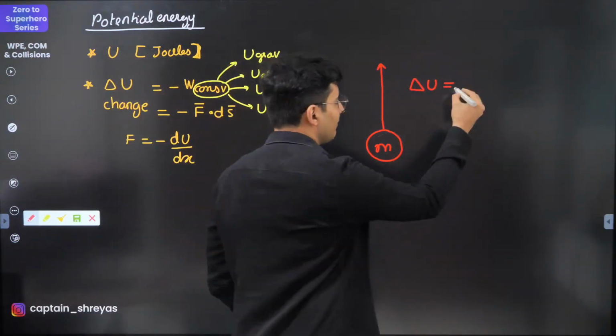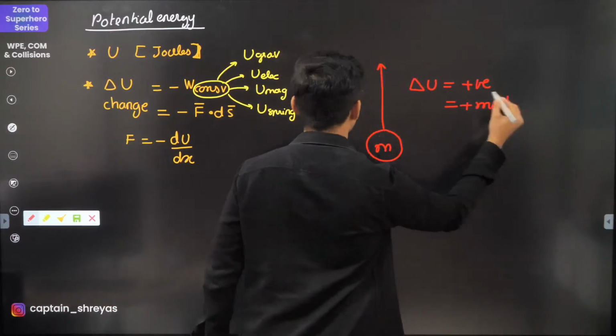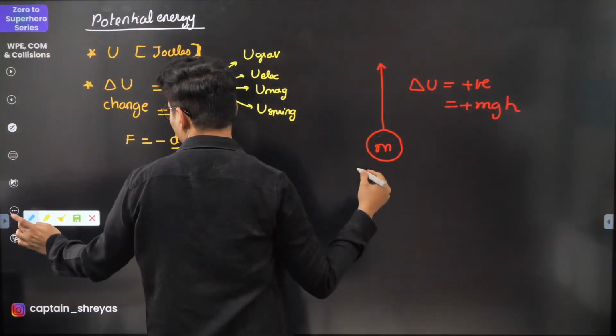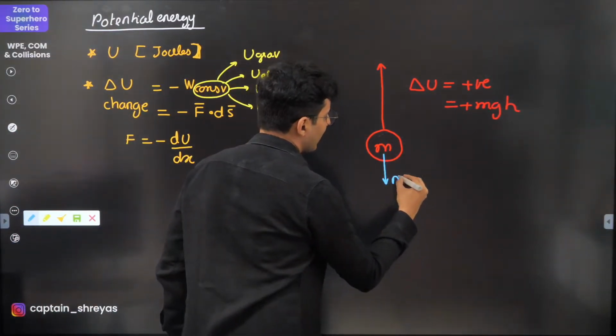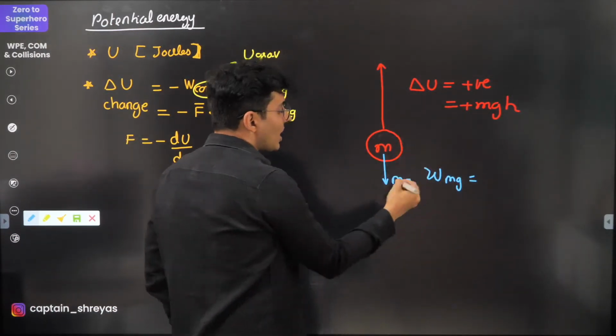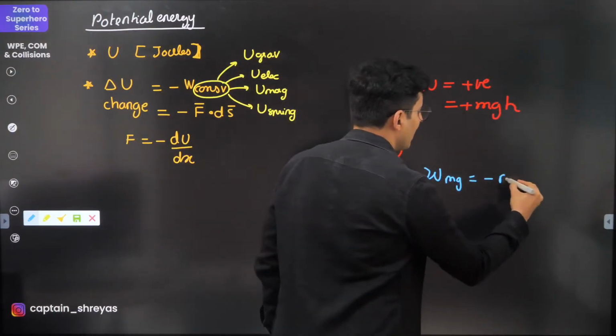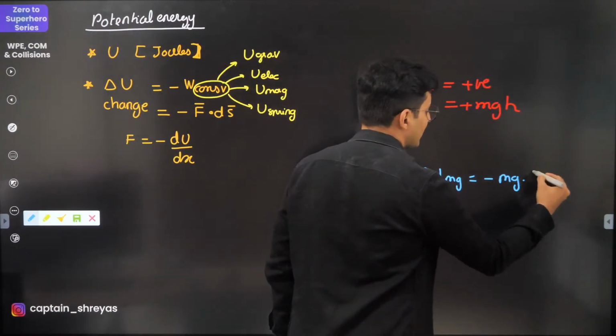Yes, it will be positive, very good, and it will be nothing but plus mgh. Now, if I ask you, what about the work done by gravity? The work done by mg, remember mg is opposite to the displacement, so it will do negative work. It will be minus mgh.